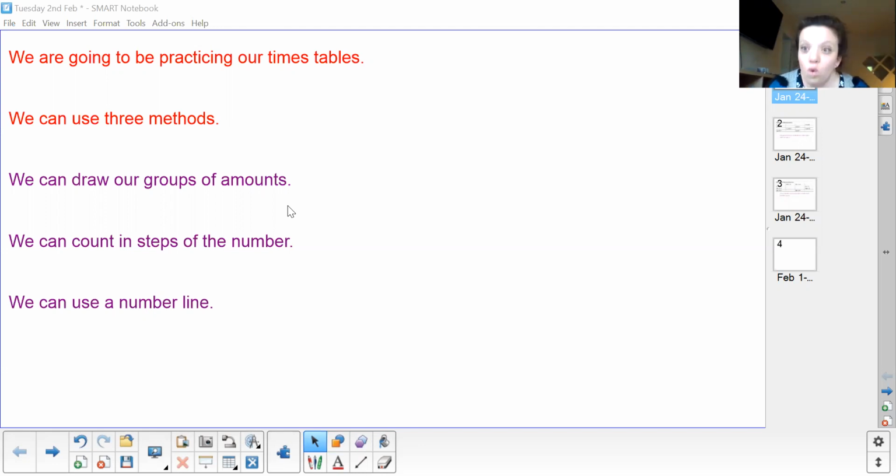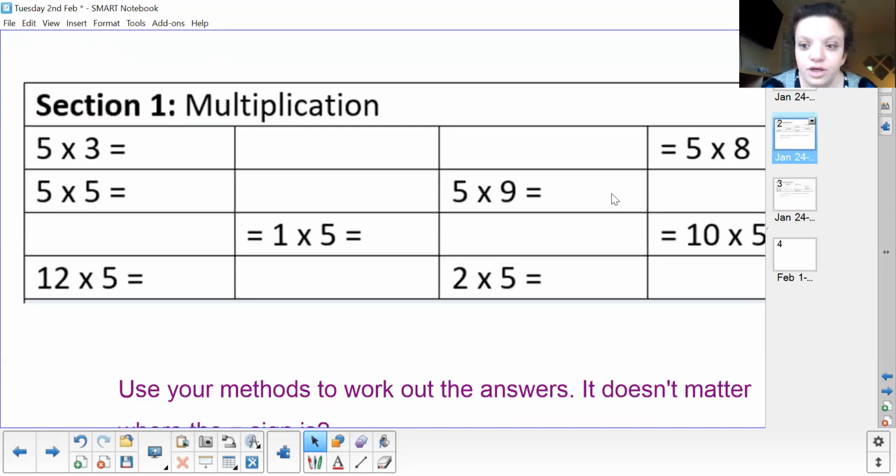So all of this that I'm going to show you in a moment is on Teams. So please feel free to pause me or turn me off at any point and go and do it on your Teams. But I'm going to do one question together, showing each of our methods. I'm going to do one division question together, showing each of our methods. And then you can go on Teams and complete them that way. Okay, so let's go down here for the moment.